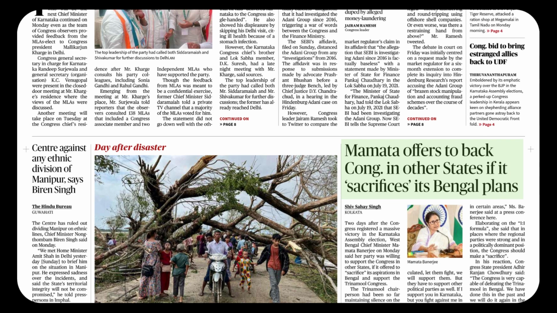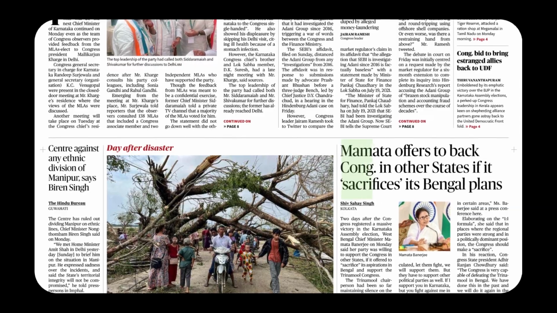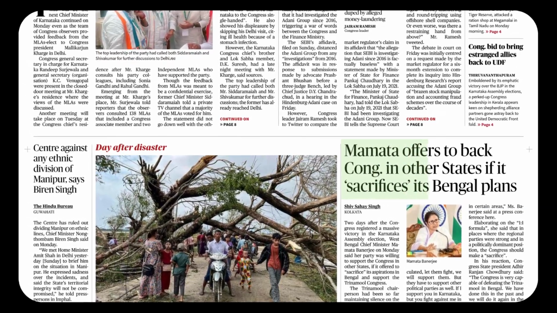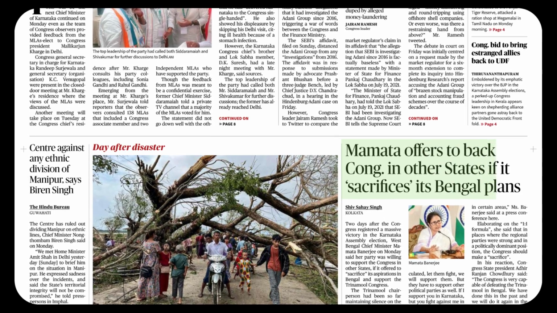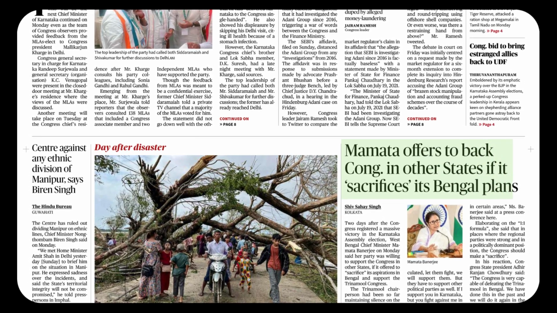Offer means to ask someone if they would like to have something. She was offered a job. Can I offer you a drink? Mamata offers to back. This is very interesting because of the word back, front and back. It's an adverb basically. In that way, it can act as a noun also.